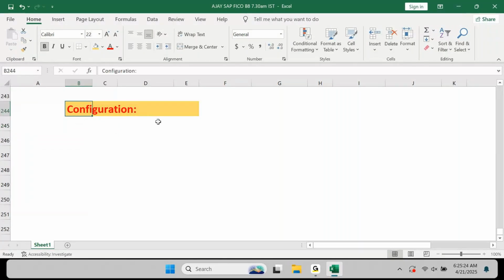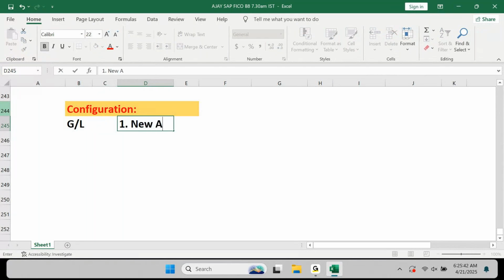Now in the configuration, let's say I'm a new consultant, you are an existing consultant, and you asked me to set up something in GL. Everybody is aware of GL. You asked me to create something called a new account group. Possible or not? Let's say you asked me to please create a new account group.